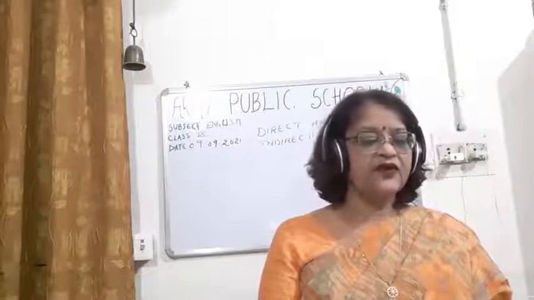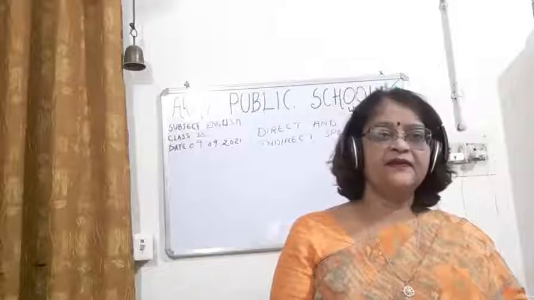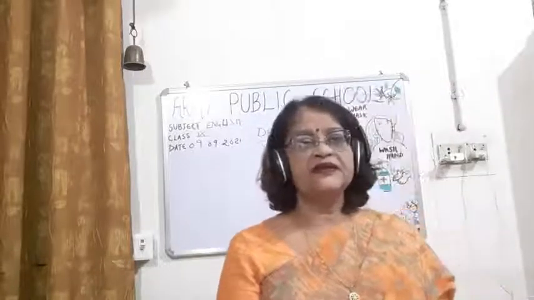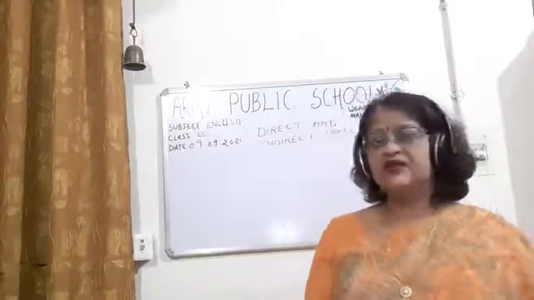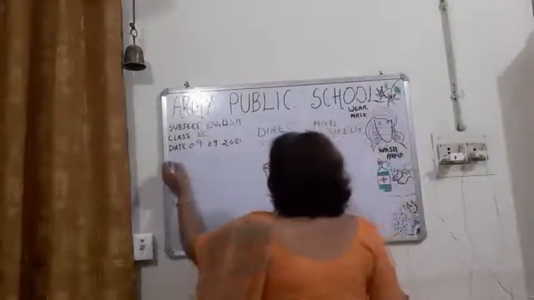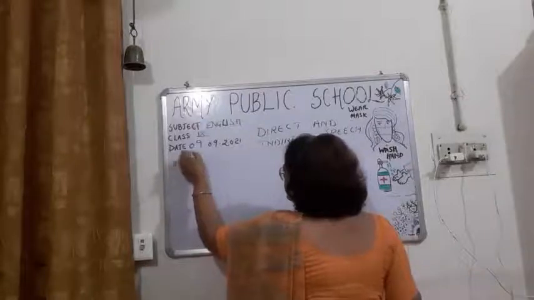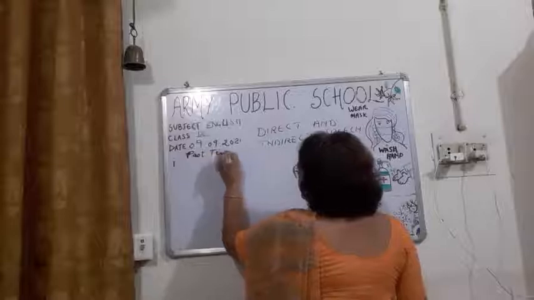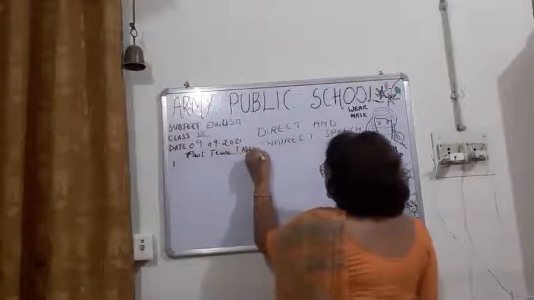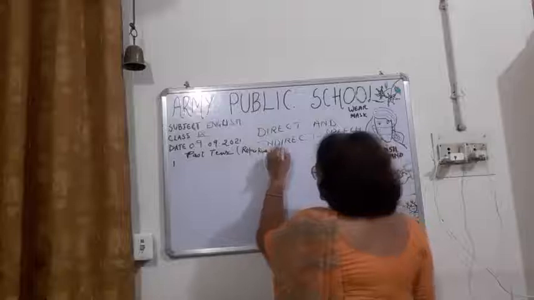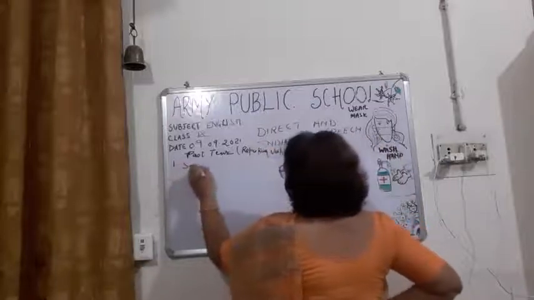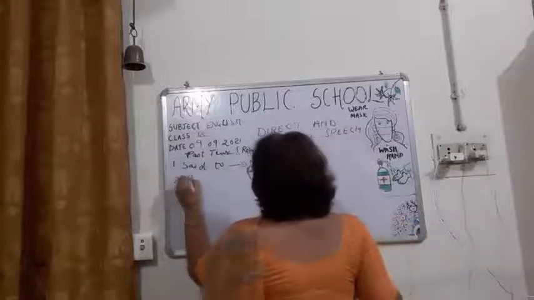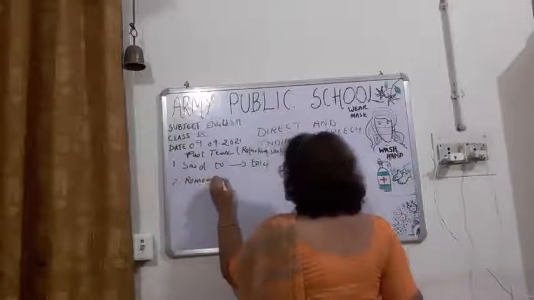Now, children, I am coming to the most important thing. If the reporting verb is in the past tense, what things are changed? First thing, said to will change into told. Remove the inverted comma.